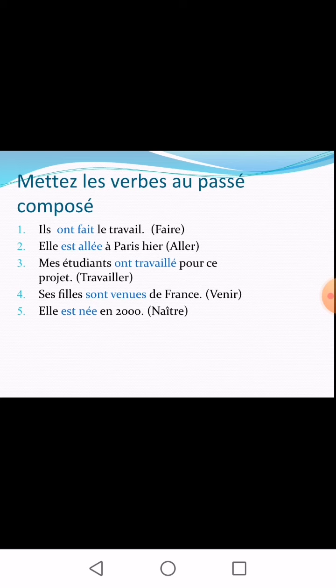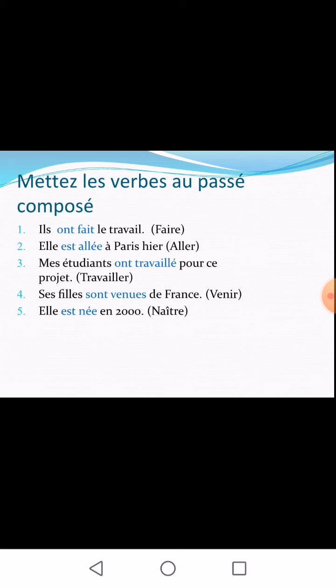Fourth verb is venir. Venir has an irregular past participle, that is venu, and venir forms passé composé with être. So you have to see whether it has an agreement. Yes, there is agreement because the subject is ses filles. Ses filles means his or her daughters. That means feminine plural. So you have to make the past participle also feminine plural by adding an ES. In that case, the answer is ses filles sont venues de France. His or her daughters have come from France.